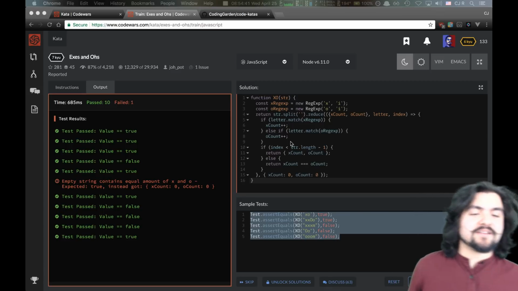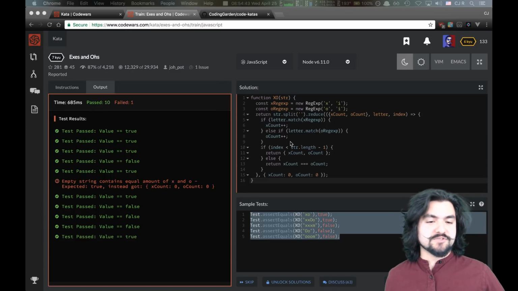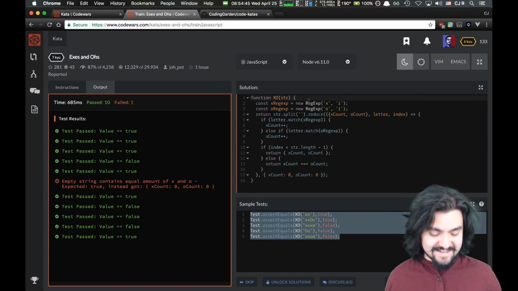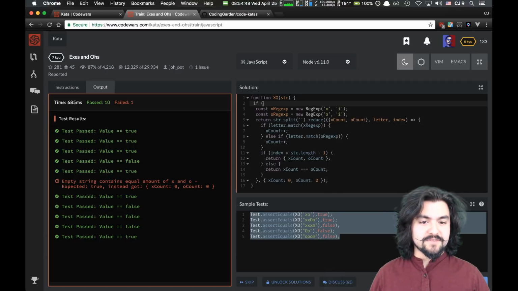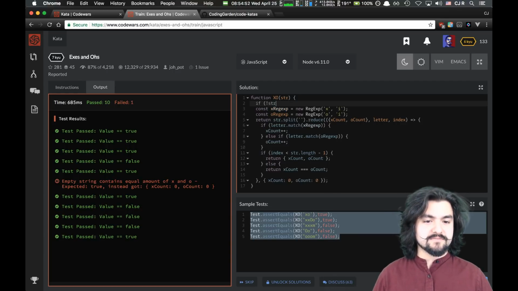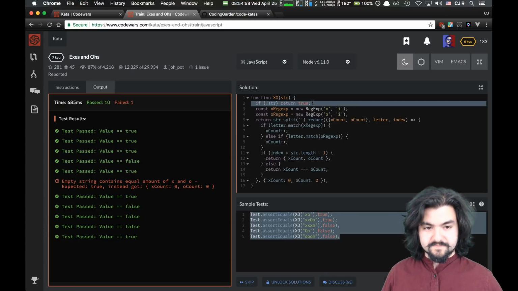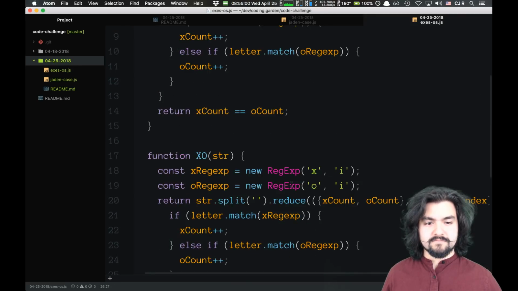So here's what we have to account for. If the string is totally empty, just return true. So here's what we'll do. If the string has nothing in it, then return true. That was the one thing. I don't know if it said that in the description, but we'll see.